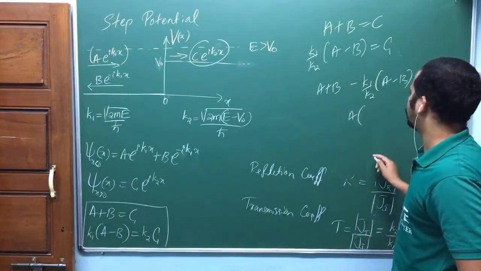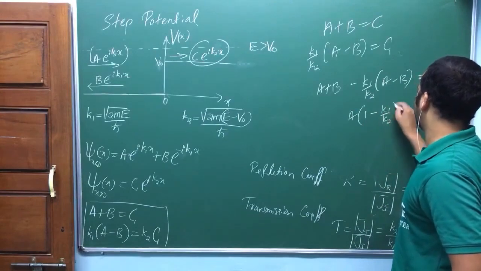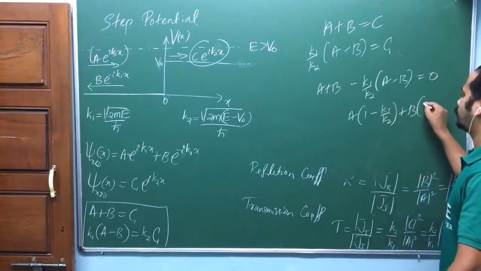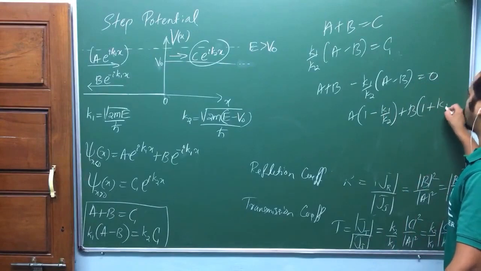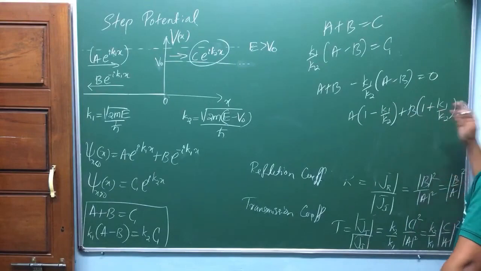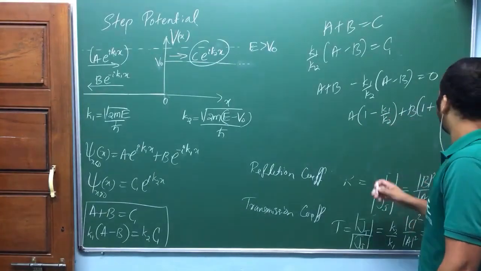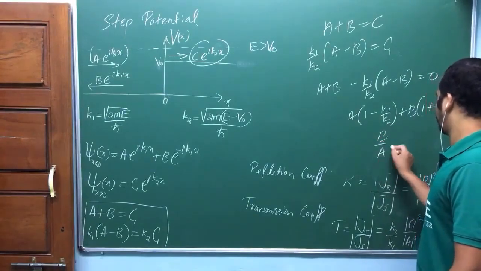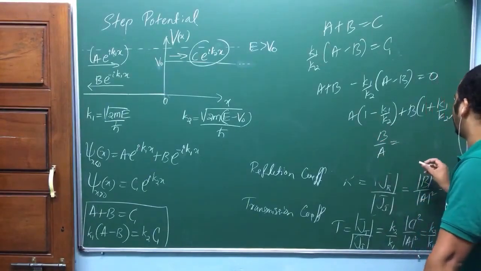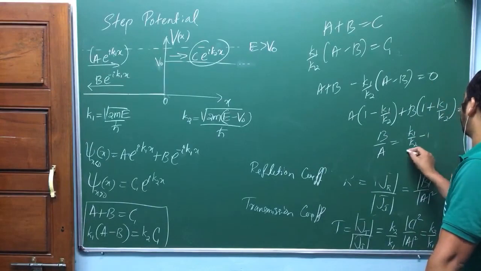If I take A common, 1 minus K1 by K2, plus B common, 1 plus K1 by K2, is equal to 0. I need B by A. Take A this side. B by A is equal to, I'm doing it myself, do it yourself later, okay? B by A is equal to K1 by K2 minus 1 divided by K1 by K2 plus 1.